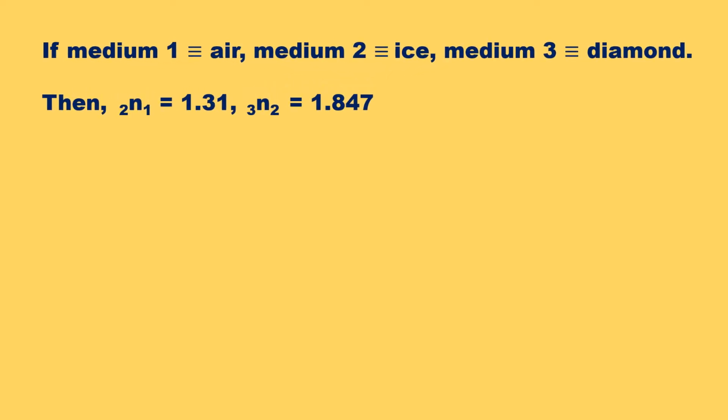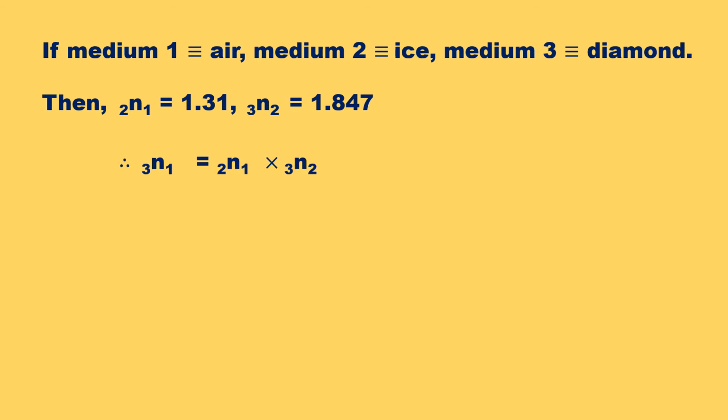If medium 1 is air, medium 2 is ice, and medium 3 is diamond, then refractive index of second medium with respect to first medium is equal to 1.31. Refractive index of third medium with respect to second medium is equal to 1.847.